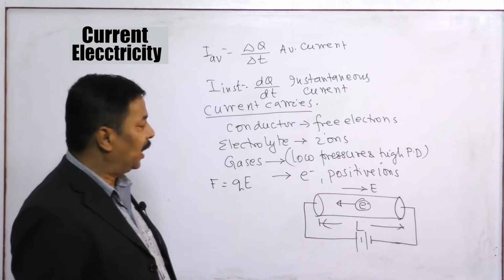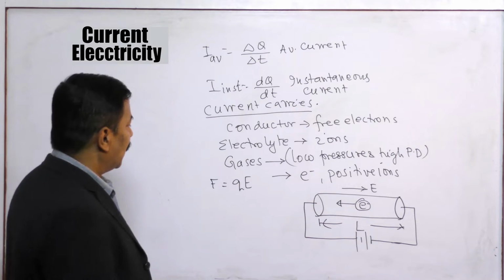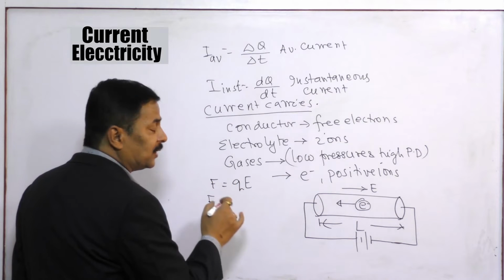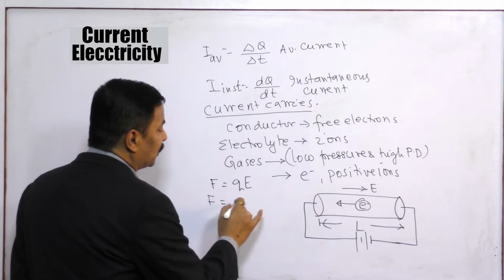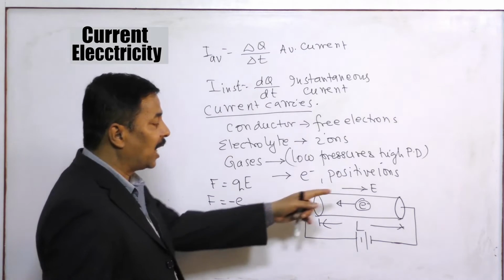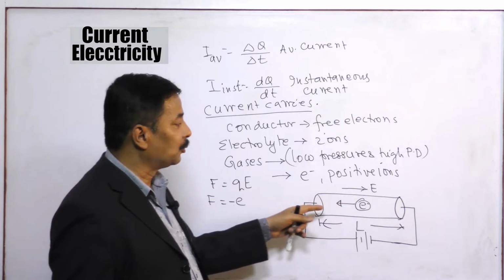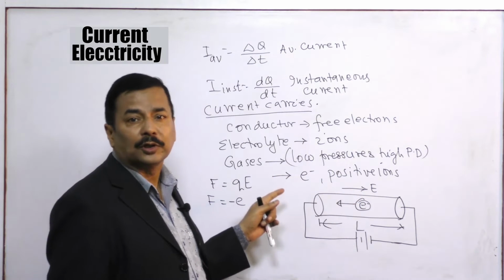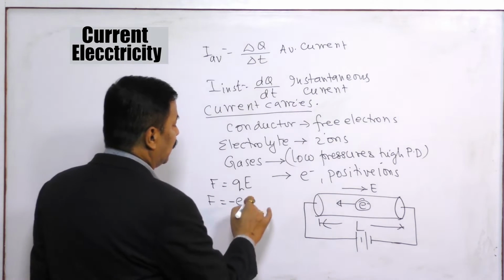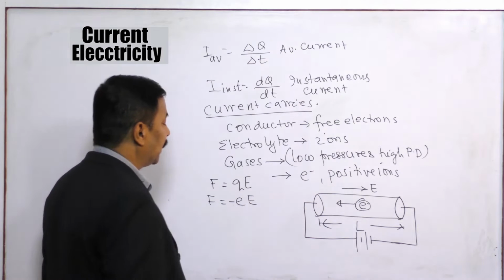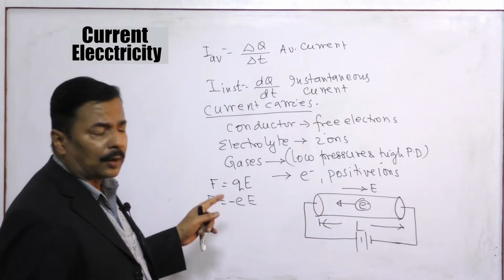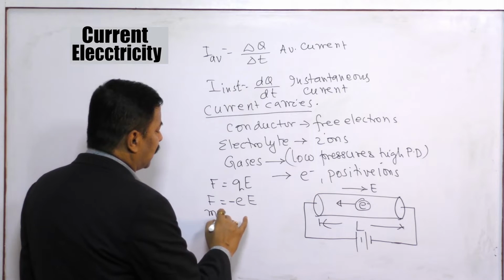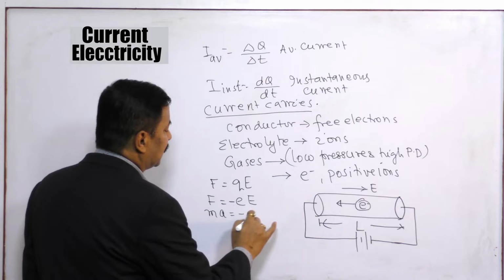Charge in an electric field. Now here, what is the force? F is equal to charge times field. What is the charge? The charge is the electronic charge, minus e, and it acts in the opposite direction of the electric field. Positive charge moves in the direction of the electric field, whereas negative charge moves opposite to the direction of the electric field. So E we can take. Force is equal to mass into acceleration, m into a, that is minus eE.